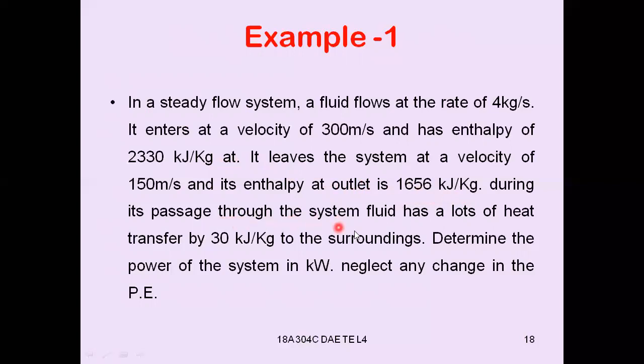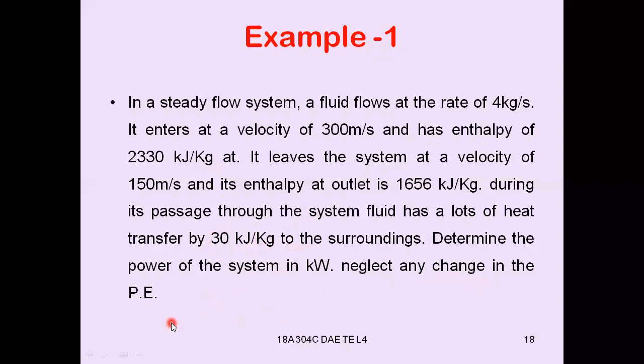During its passage through the system, the fluid has a loss of heat, transferred by 30 kilojoule per kg to the surroundings. Determine the power of the system in kilowatts. Neglect any change in the potential energy. This is the heat leaving the system to the surroundings.